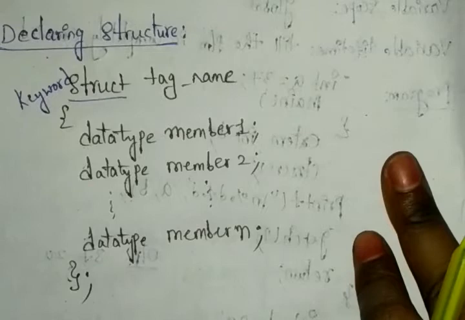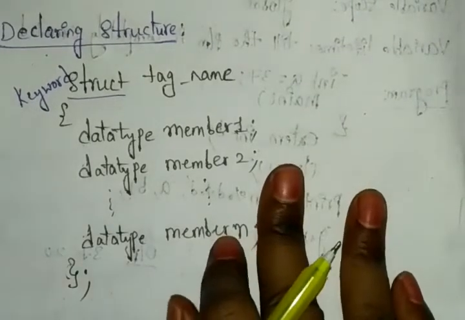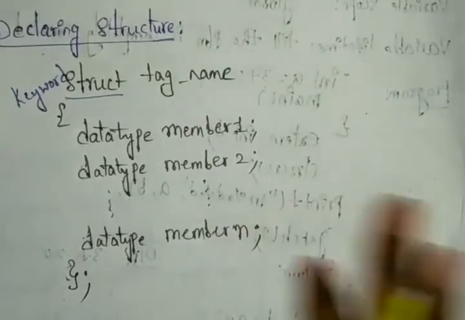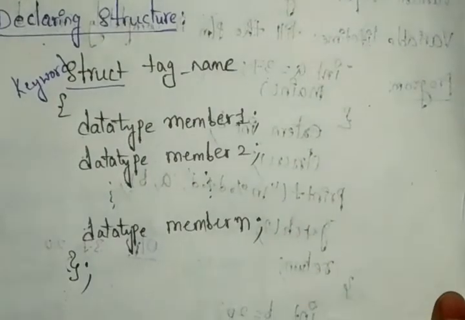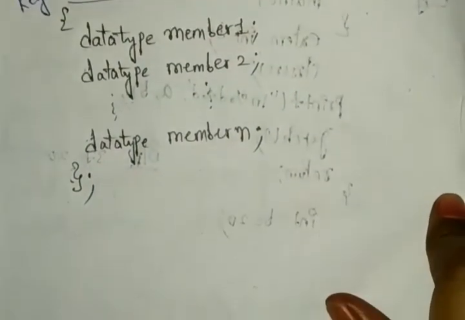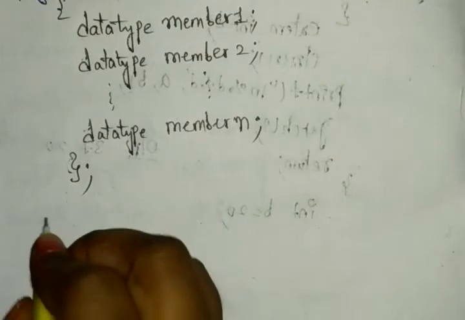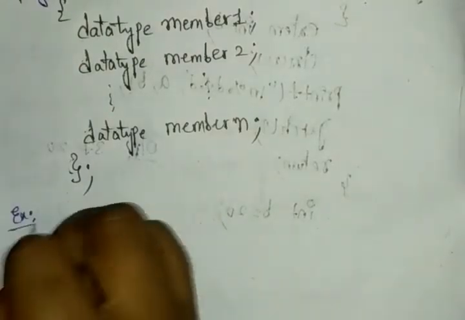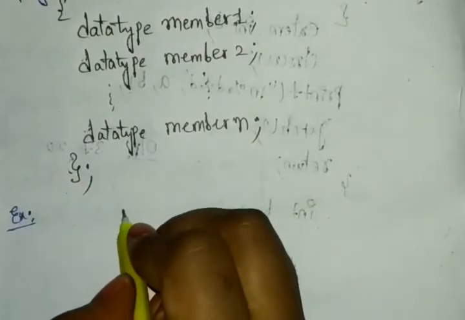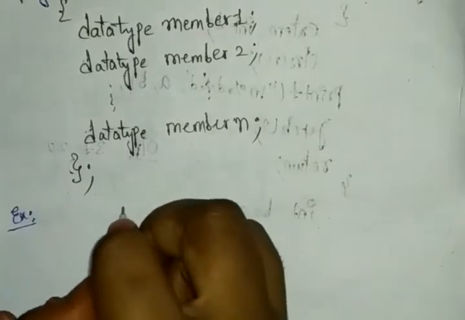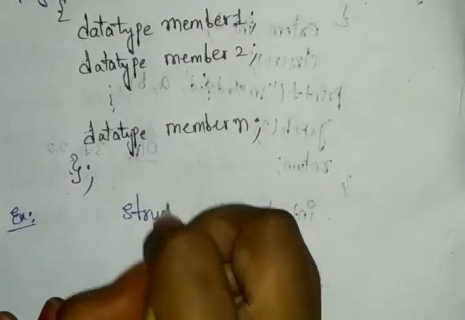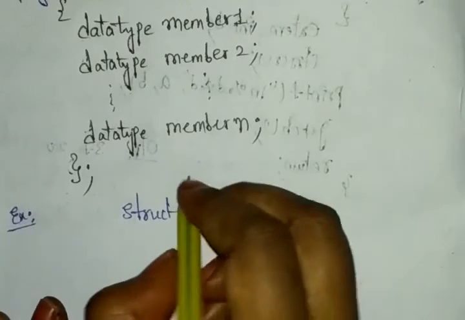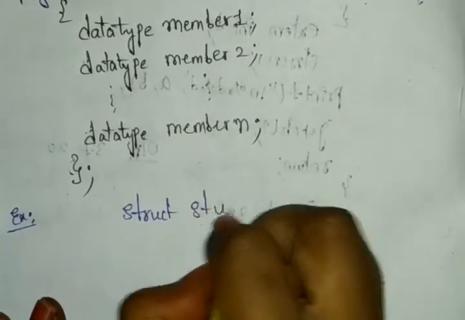Okay, so for example, I'm writing an example to display how it will look. I'm only choosing an example. First we have the struct keyword. You can see here we have struct, and next we have the student details.